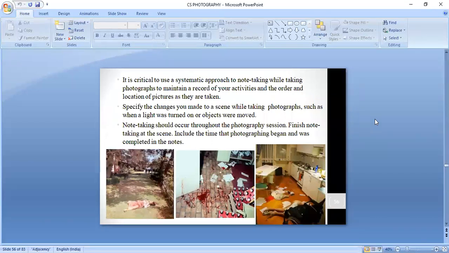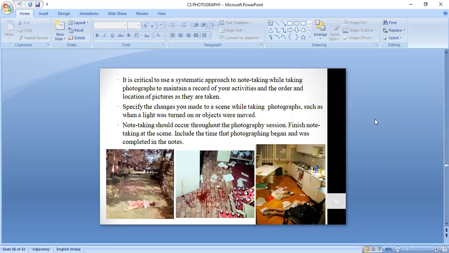It is critical to use a systematic approach to note taking while taking the photographs, to maintain a record of your activities and the order and location of pictures as they are taken. There is a format of photography: each photograph you take will have some number in your camera.